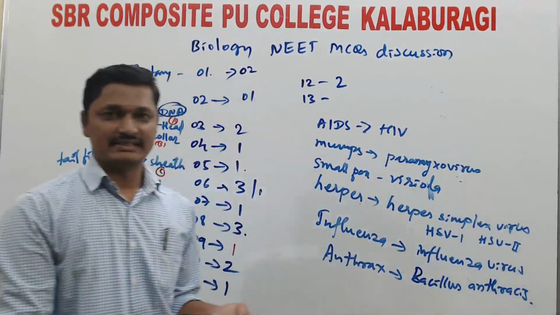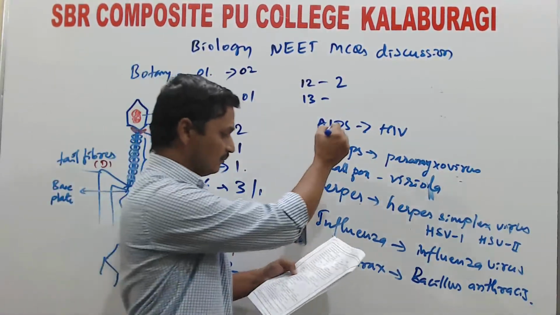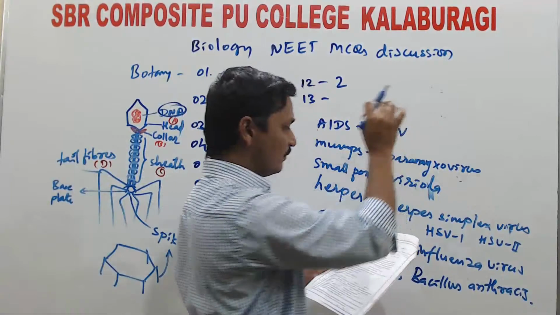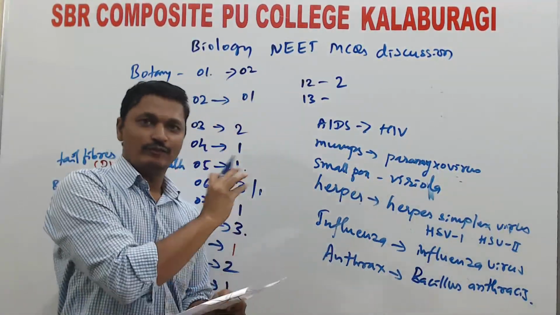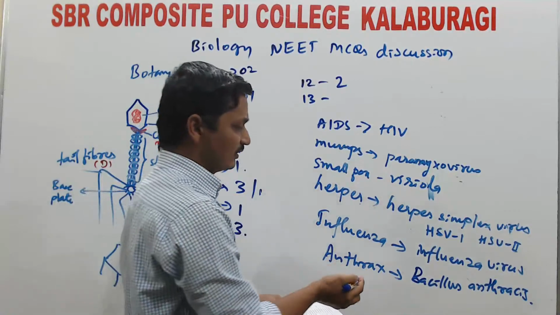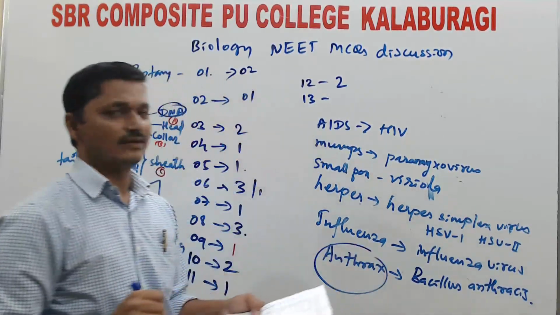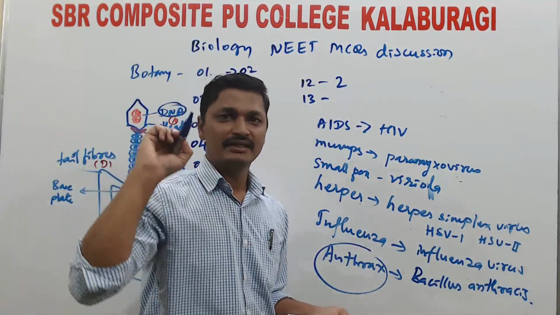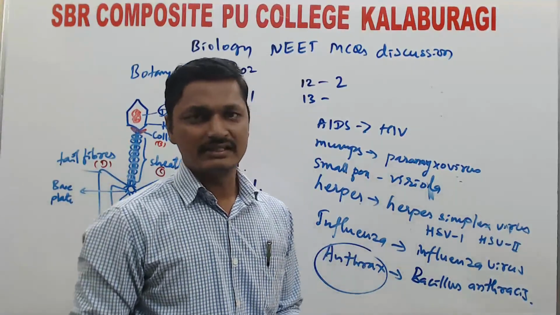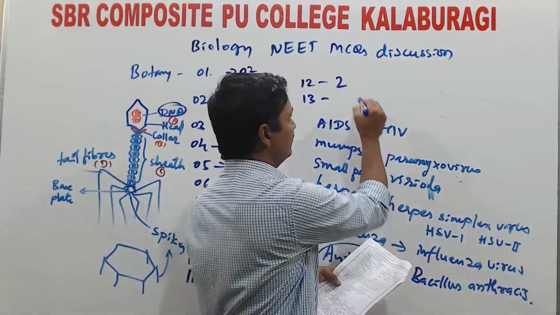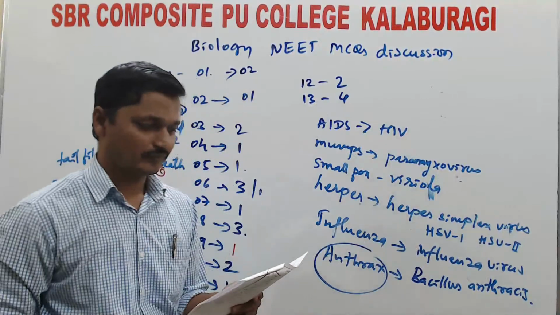Bacillus anthracis. So, first option, AIDS and mumps are caused by viruses, smallpox and herpes are caused by viruses, influenza is caused by viruses. But the fourth option, anthrax, is not caused by a virus; it is a bacterial disease. The bacterium that causes anthrax is Bacillus anthracis. So, the fourth option for question number 13.